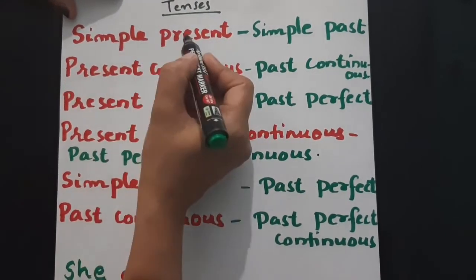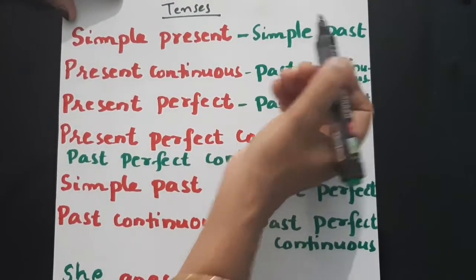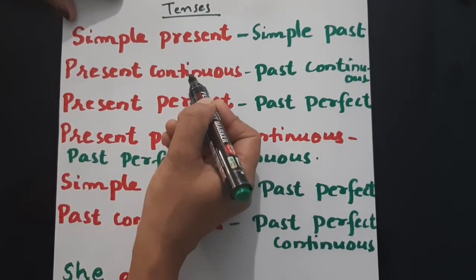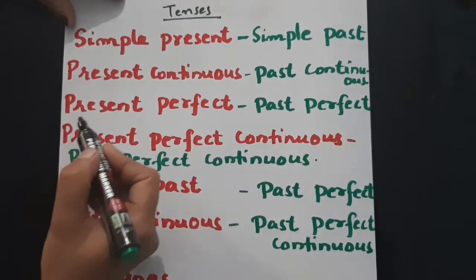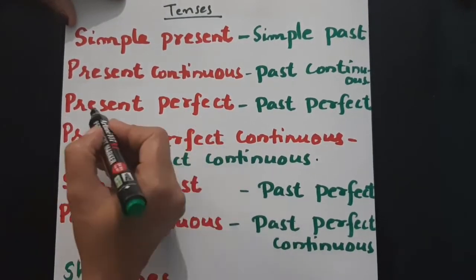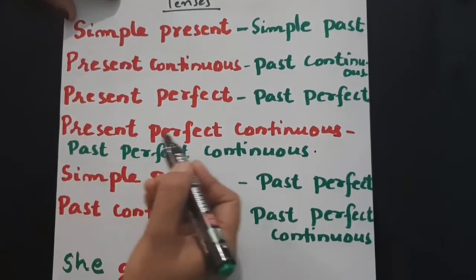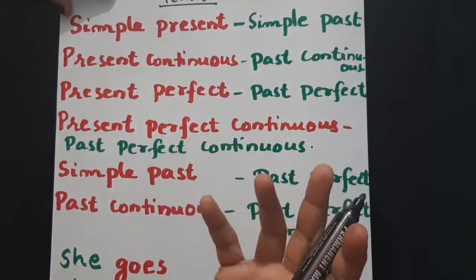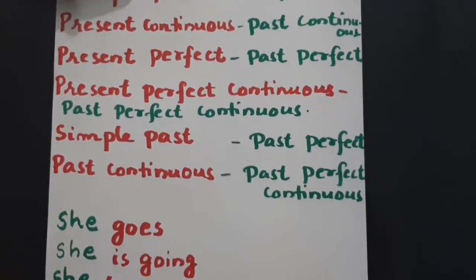Okay, simple present, simple past. Present to past, isn't it? Yes. Present continuous to the corresponding past form, that is past continuous. Present perfect to its corresponding past form, that is past perfect. Present perfect continuous, its corresponding past form, that is past perfect continuous.